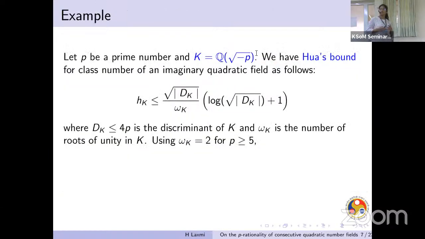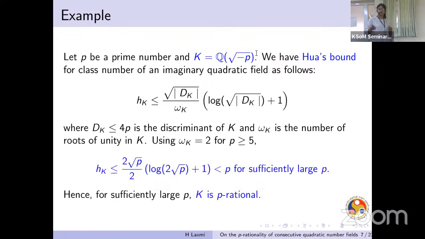Now let's see a quick example. If K is Q(√−p), then we can use Hua's bound for class numbers, which involves √discriminant and log of √discriminant. Since the discriminant is going to be at most 4p, and for p greater than or equal to 5, we have ω_K, which is the number of roots of unity in K, as 2. We can show that the class number is strictly less than p for sufficiently large primes. So after a certain stage, for all primes, the field of the form Q(√−p) is going to be p-rational.